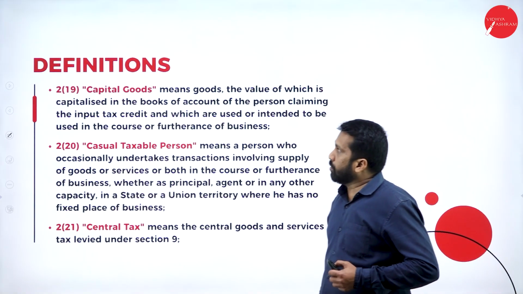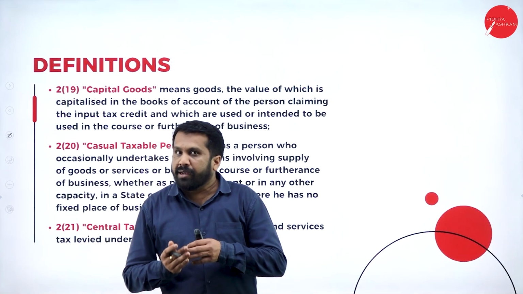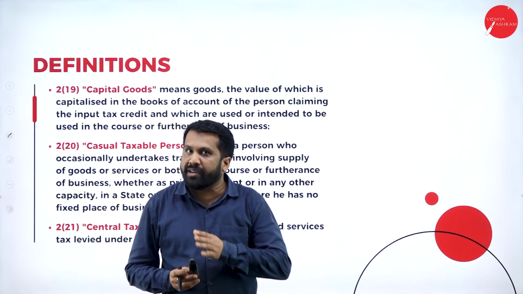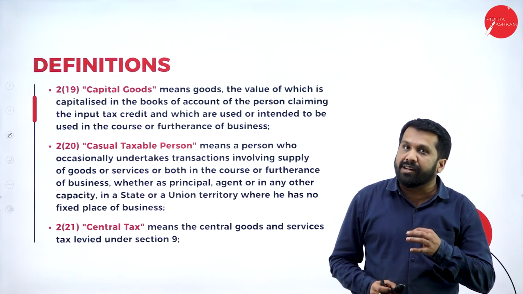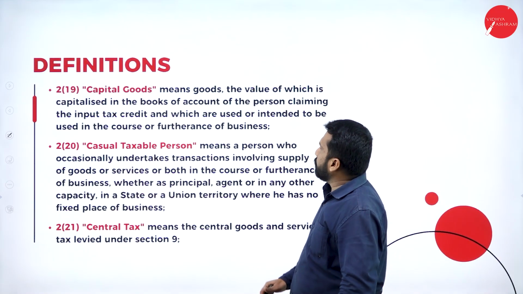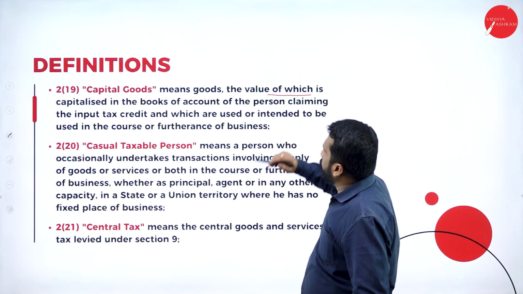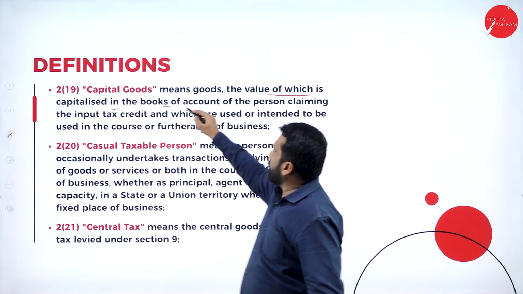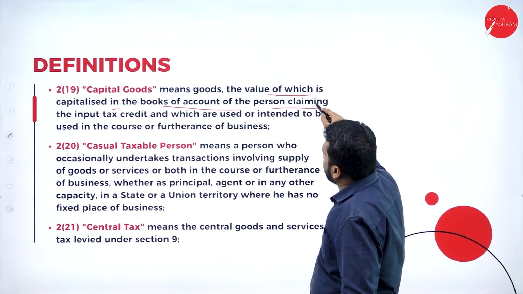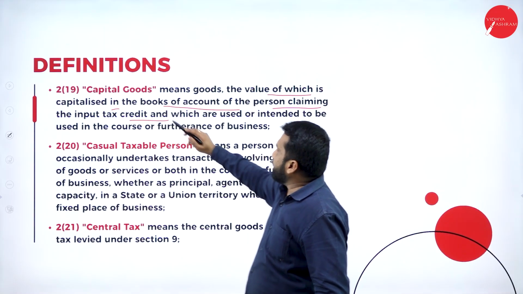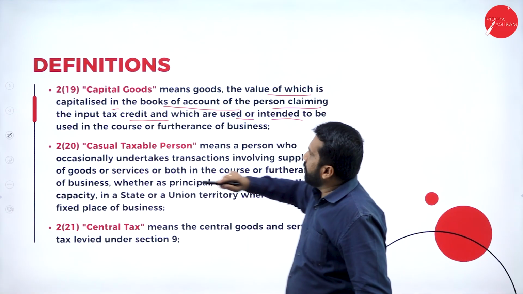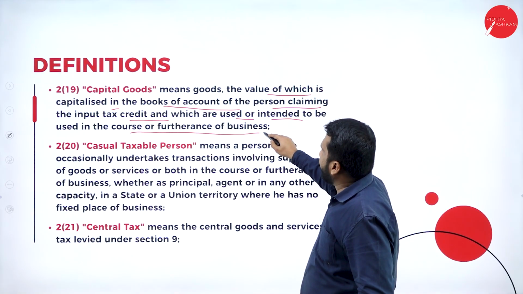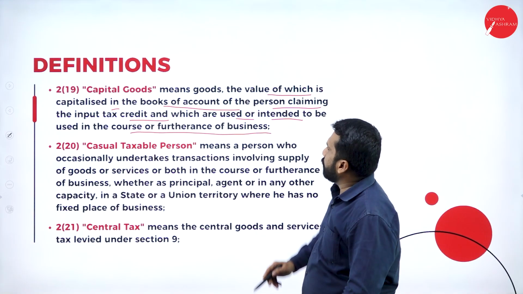Now, capital goods, this is also very important. Remember, the definition as per your income tax and the definition for your GST completely differ. Now, capital goods means goods, the value of which is capitalized in the books of account of the person claiming the input tax credit, and which are used or intended to be used in the course of manufacturing or furtherance of business.